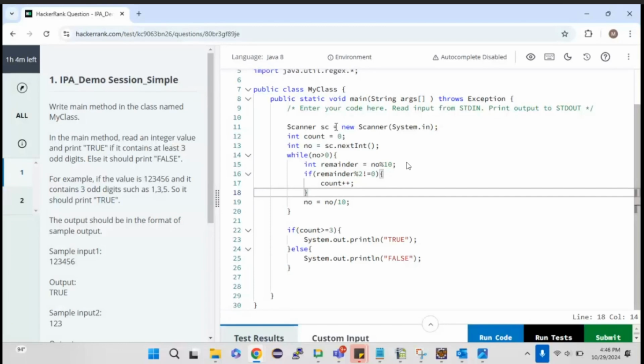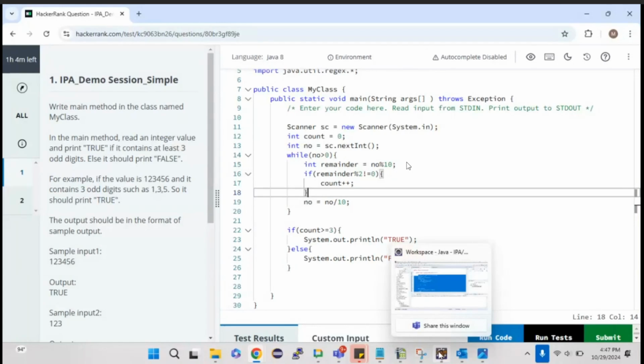Normally you know how to check whether a number is odd or even, but here we just have a small twist: we'll give a number with multiple digits inside. You need to take each digit and check whether that is odd or even. That's the question. At the end of the day, the logic is the same. You need to find odd or even. Okay, then let us go to the next question. Before that, let me just explain arrays, so that it will be easy for you to understand.